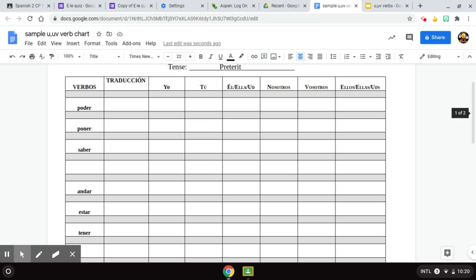Hola clase. Today we are learning a new set of verbs. We call these the U and UV verbs. And this is the verb chart you're going to be filling in. If you want to color code it, you can.